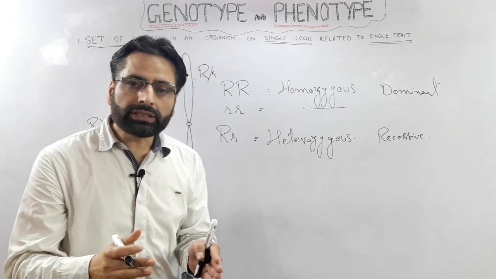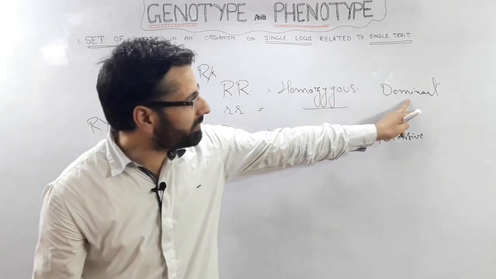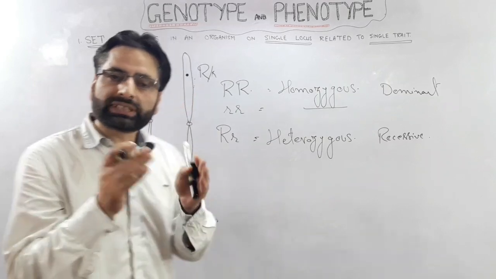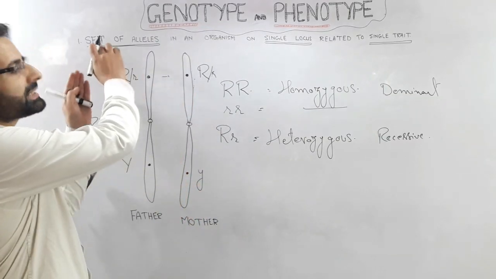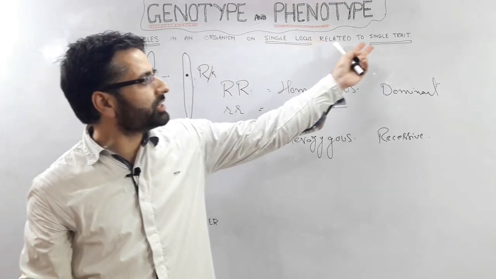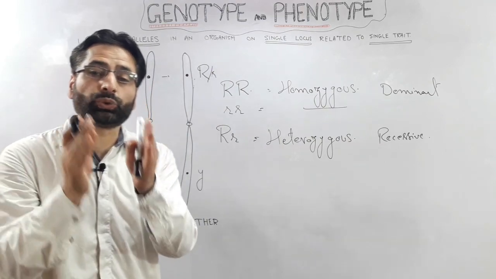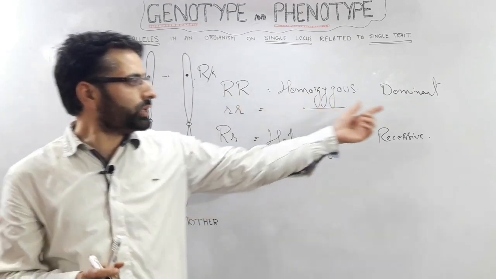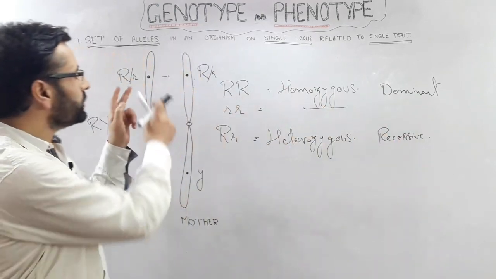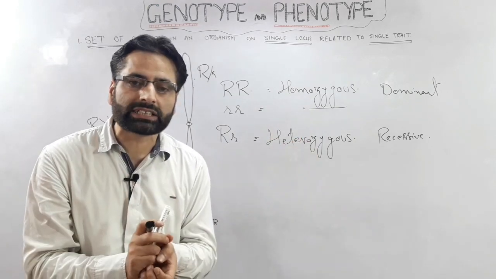And another important thing is that with respect to the set of alleles at the single locus, we are having one as a dominant and one as the recessive. What it means is the set of alleles in an organism on a single locus related to a single trait. That is, at a single locus we are having two alleles, and among these two alleles one can be dominant, one can be recessive, and these two alleles can either be in the homozygous condition or in the heterozygous condition.